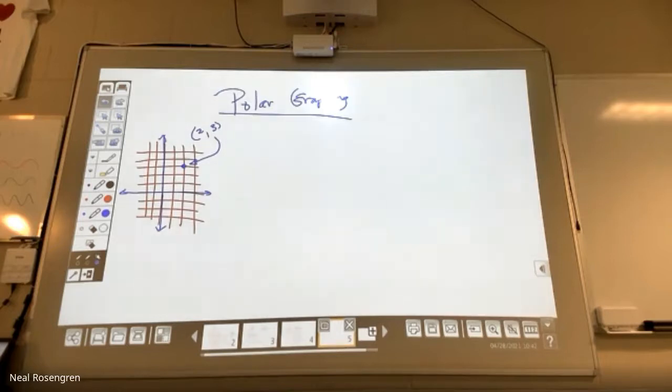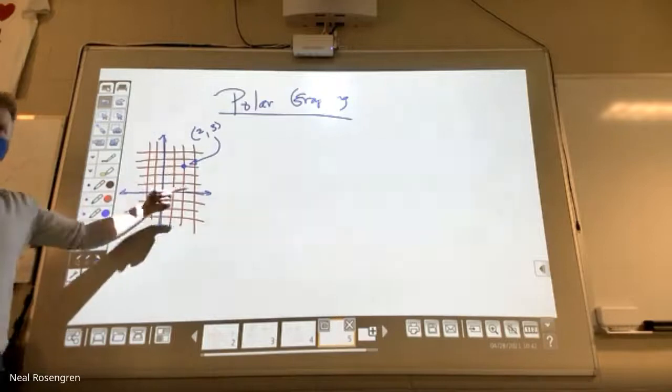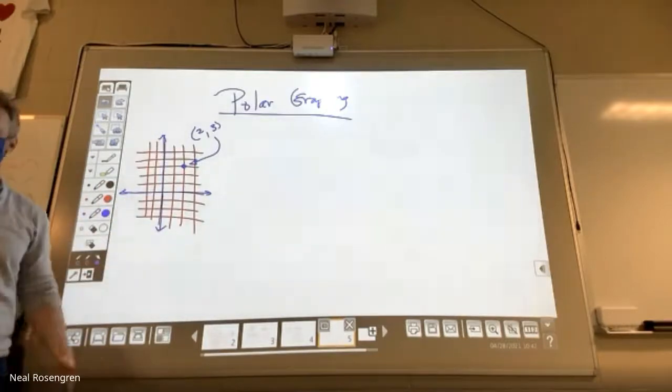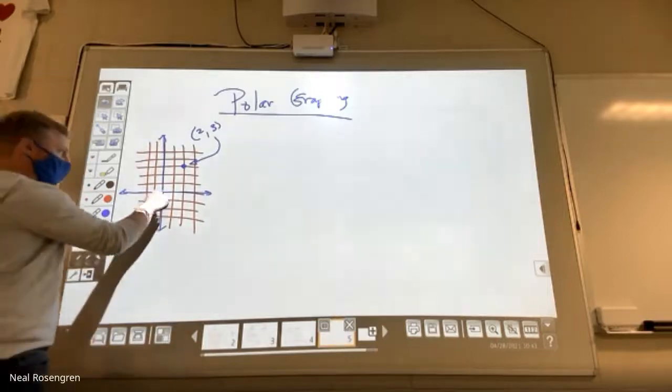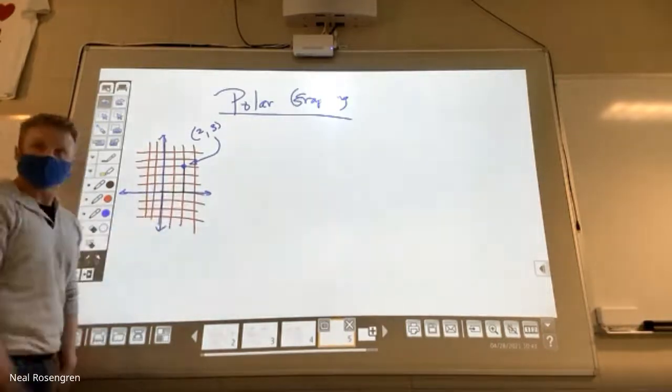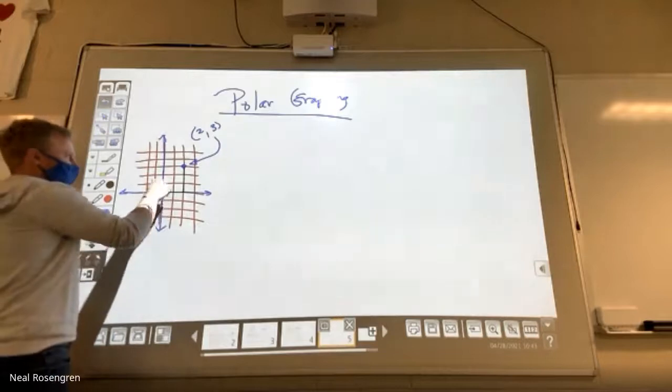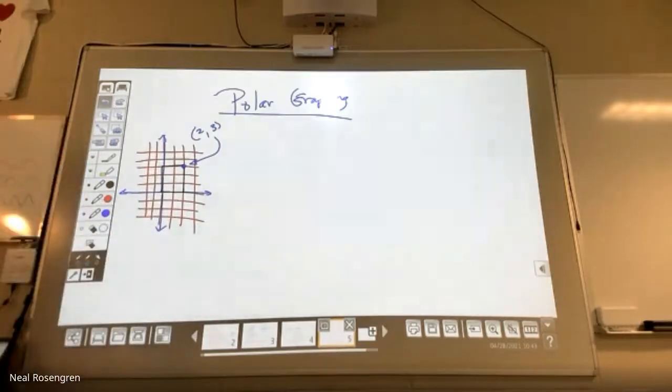Yeah, you take two separate linear paths, right? You follow a red straight line left and right, and then you follow another red straight line up and down. It doesn't matter what order you do it in, you still get there. But usually we do the X direction first, and then we do the Y direction. But we could do it either way, right? I could go this way and then this way, or I could go this way and then that way. And either way, I get to the same point.